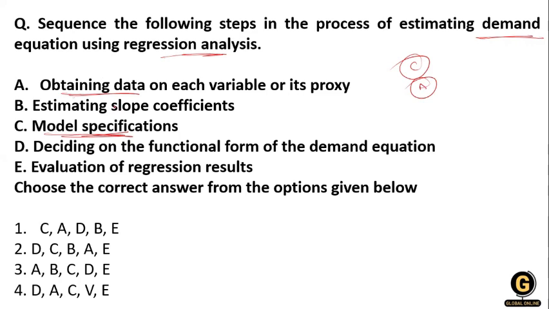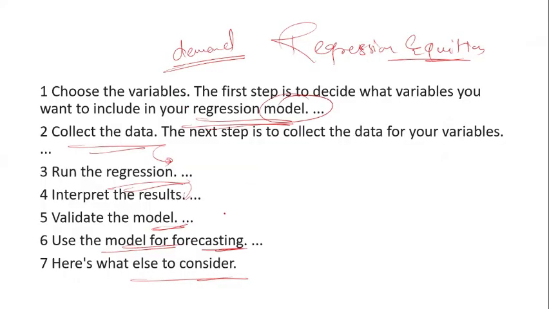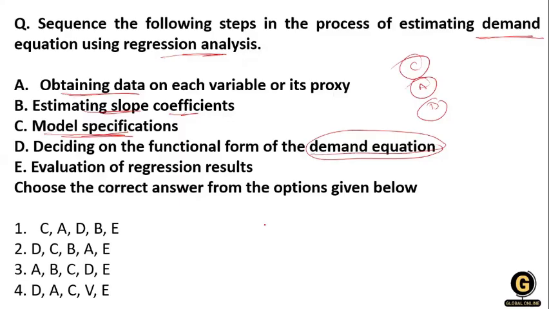Now after that, we create an equation, that means D. And after creating the equation, estimate the slope of the coefficient, that means estimating, predicting the future, which is forecasting.